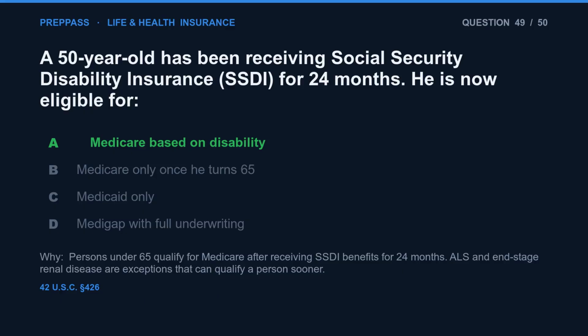The correct answer is A. Persons under 65 qualify for Medicare after receiving SSDI benefits for 24 months. ALS and end-stage renal disease are exceptions that can qualify a person sooner.